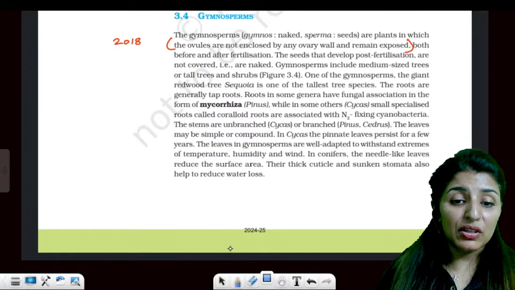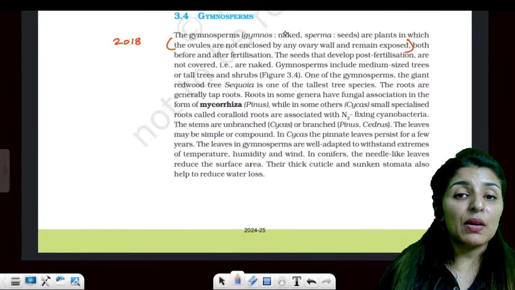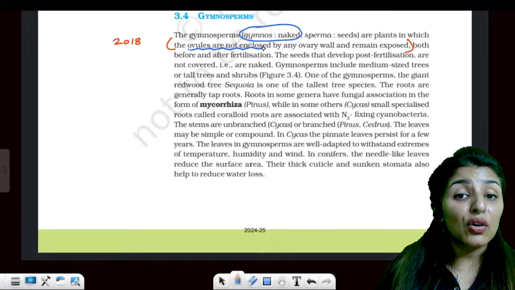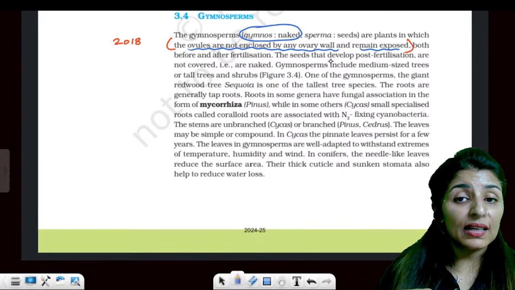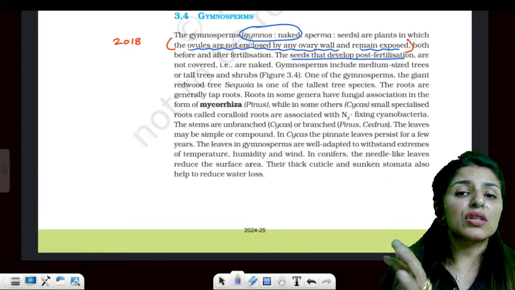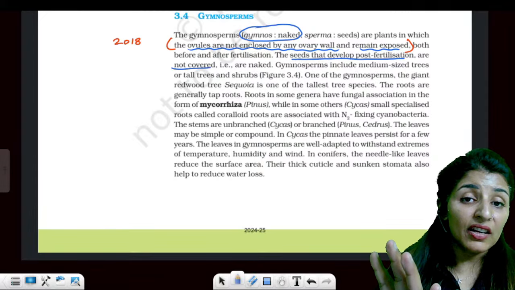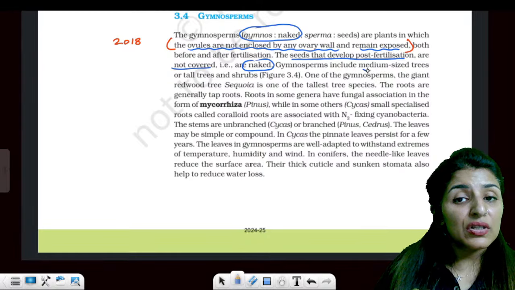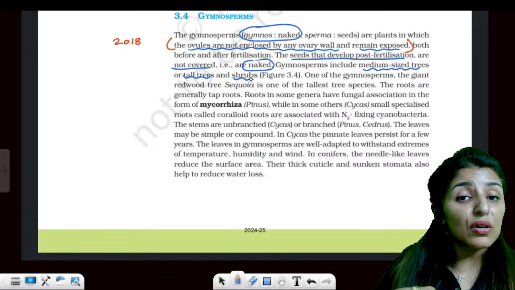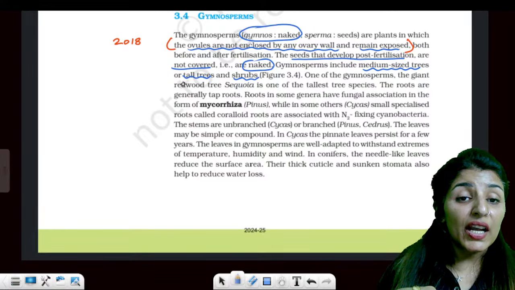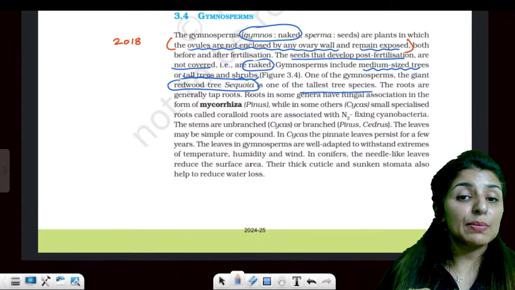And talking about gymnosperms now. Gymnosperms are plants with naked seeds because the ovules are not enclosed by any ovary and they remain exposed. Is that clear? So seeds are of course formed post fertilization, but they are not covered, hence naked. Gymnosperms include medium-sized trees, tall trees, and shrubs. A giant redwood tree or sequoia is the tallest tree species.